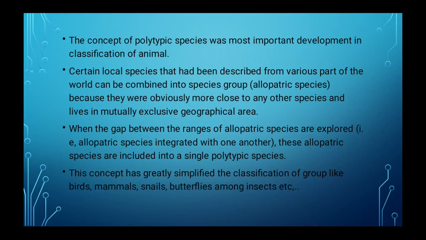The concept of polytypic species was the most important development in the classification of animals.